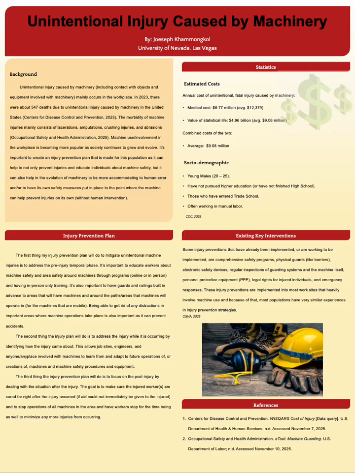To go over some statistics, in 2023 in the United States, there were 547 reported deaths due to unintentional machine injury. The estimated annual cost of fatal machine injuries average out to about $9,080,000, with medical costs being $6,770,000, with the value of statistical life being $4,960,000,000. Those that are mainly affected by unintentional machine injuries are young males that are around 20 to 25 years